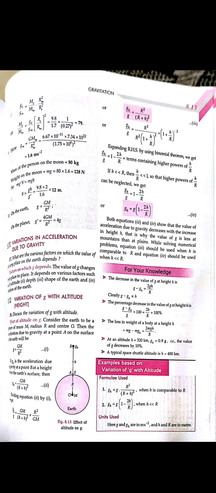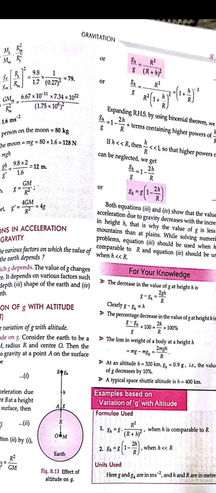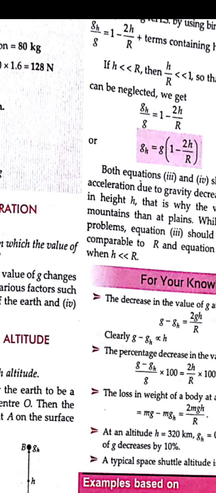So if we take R as common, then R square will be cancelled, leaving 1 upon 1 plus h upon R, but it is squared. On taking it to the numerator, the sign of the exponent will be changed, that is minus 2. So 1 plus h upon R to the power minus 2. Now the height may be less than the radius of the earth, or greater than the radius of the earth, so we will get different values. So here are the formulas which we have read.